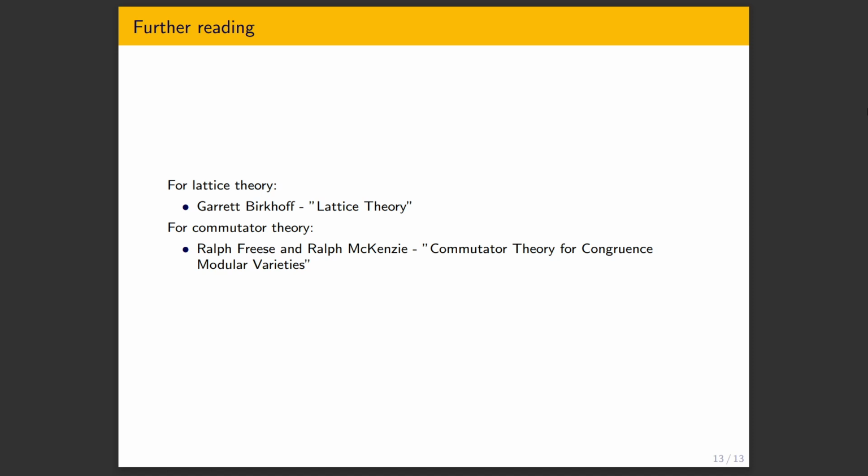Here's some stuff you can read if you're interested. For lattice theory, you can read the first chapter of the universal algebra book I recommended, or you can have this whole book by Birkhoff, a very important figure in universal algebra and lattice theory as well. For commutator theory, there's this very nice Lecture Notes in Mathematics book, called Commutator Theory for Congruence Modular Varieties. It's pretty self-contained, and I think it even gives you the background in universal algebra. It's not too long, 120 pages, and you get some of the commutator theory from the first 40 pages already. So if you're interested, you can definitely read that as well.